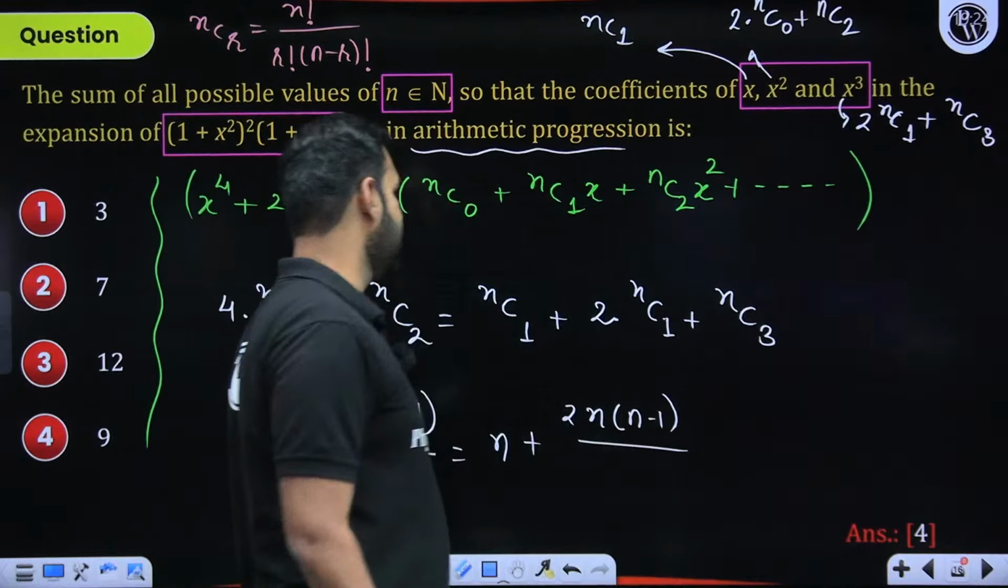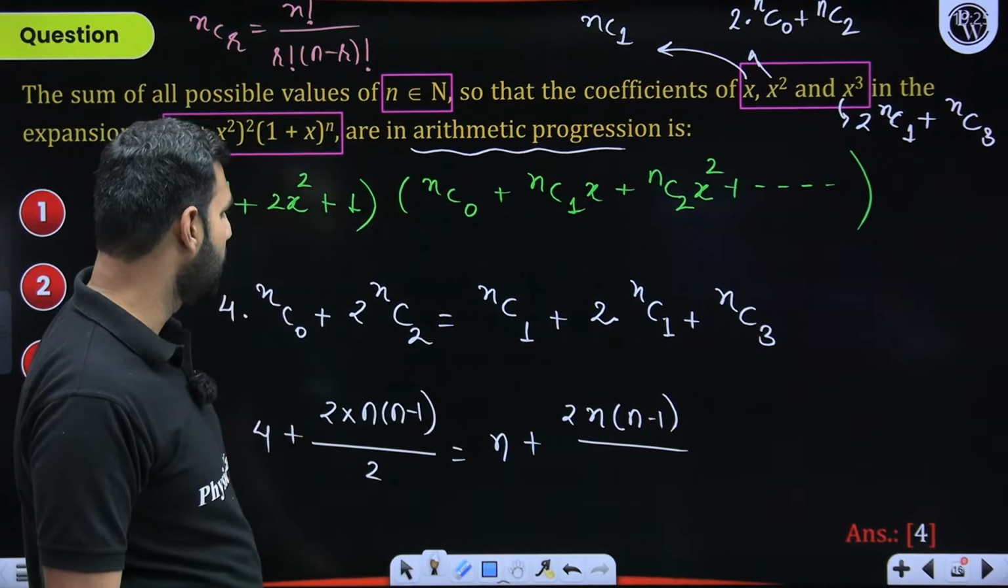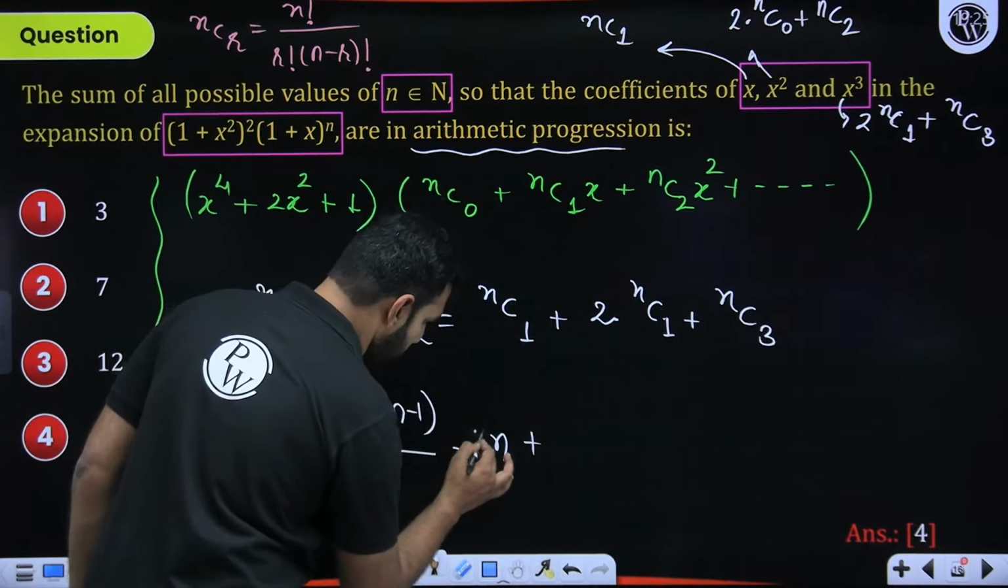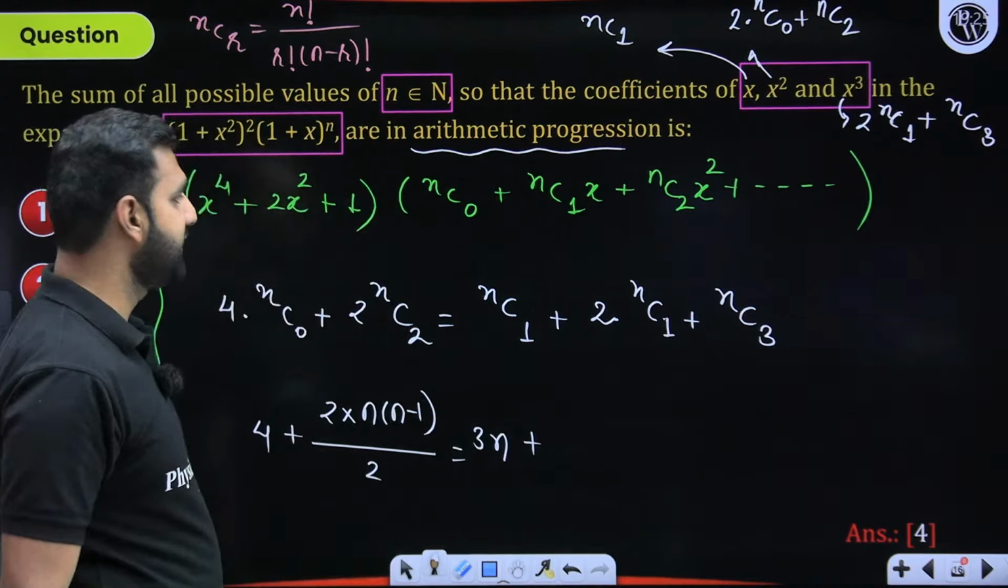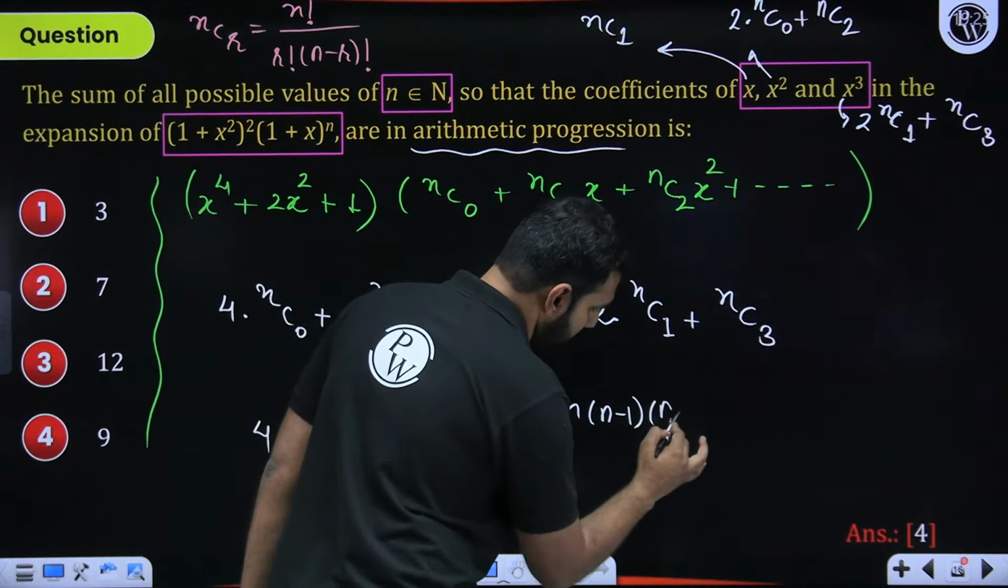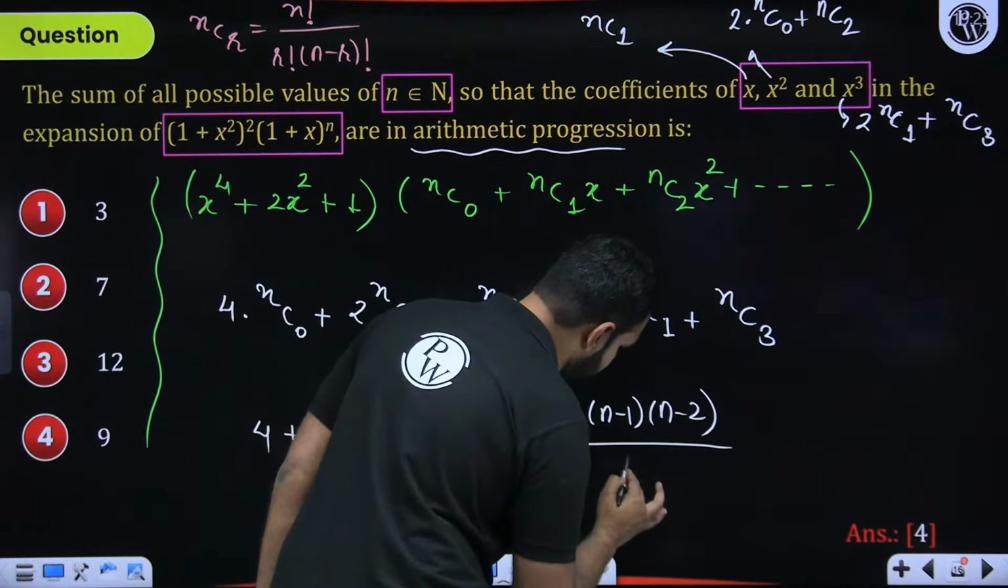Again, I would have made the same mistake here. So I hope we are going great now. This is 3C1, so that should be 3n. That should be 3n. Just correct me if I'm wrong. And this is nC3. nC3 we all write as n into (n minus 1)(n minus 2) divided by 3 factorial.